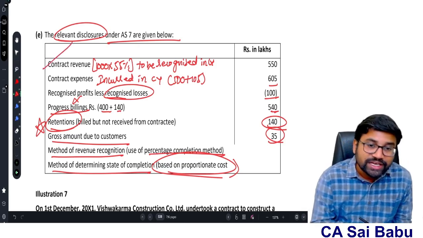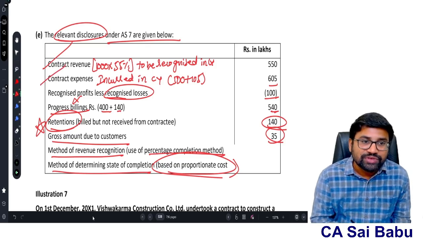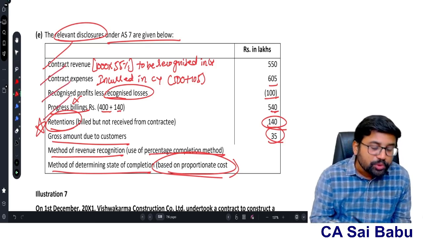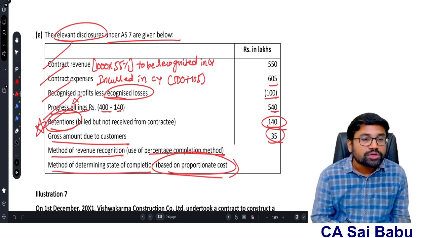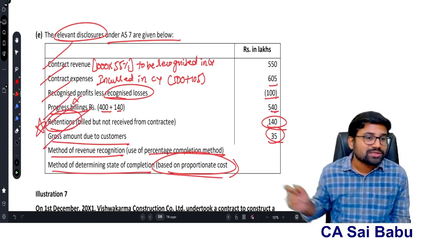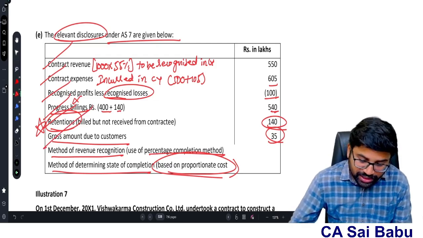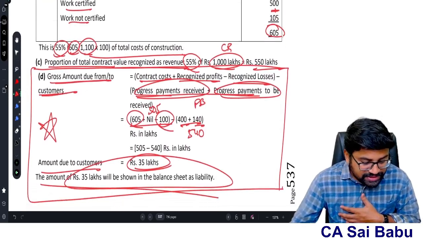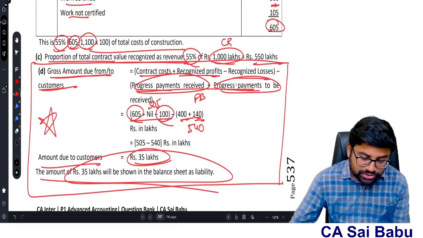How much revenue is recognized in the current year? How much is the cost we recognized? What is the current year profit or loss? How much is the progress billings? What is the retention amount? What is the gross amount due to customers? All these points we have to disclose as per accounting standard 7, sir. So I think I clarified everything, sir. Even the gross amount due to customer, I have given enough clarity, sir. Okay.